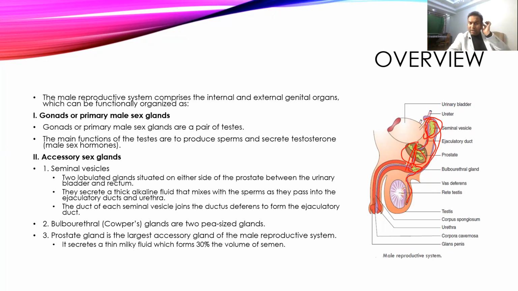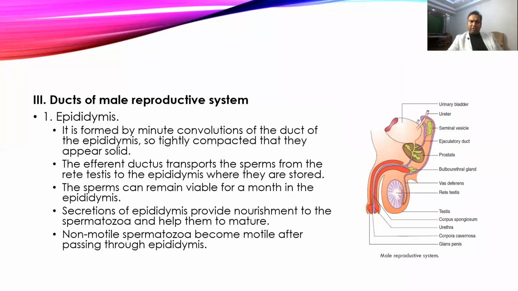And the next important one, one of the largest accessory glands, is the prostate, which is present at the base of the urethra. It produces a milky white secretion which is added to the ejaculation at the time of ejaculation and forms almost 30% of the total semen volume. It is also alkaline in nature, so it gives alkaline nature to the semen.